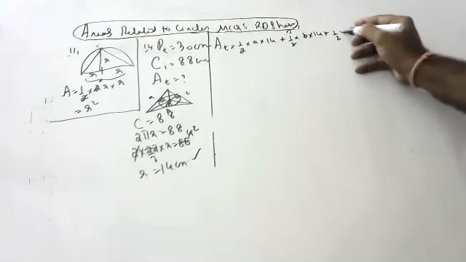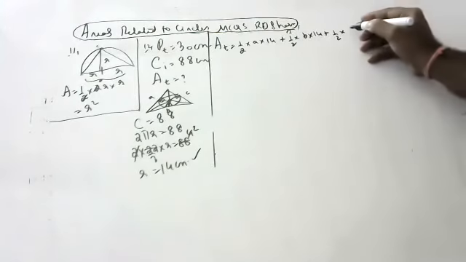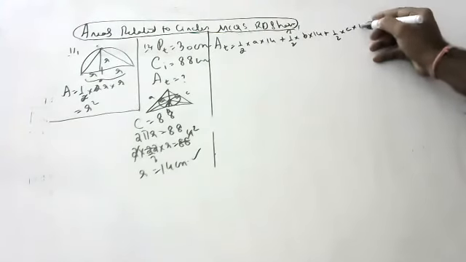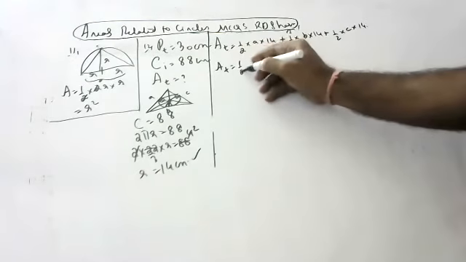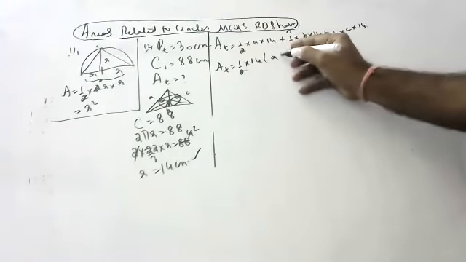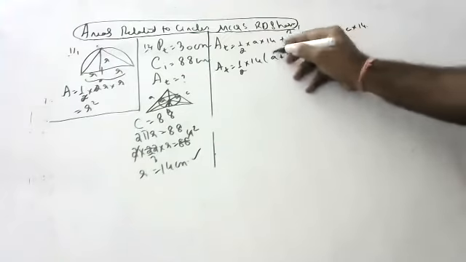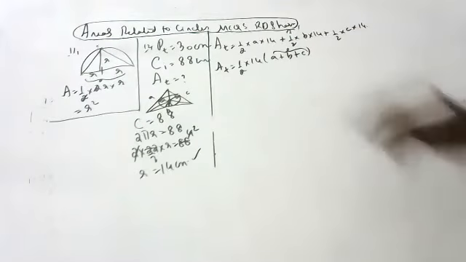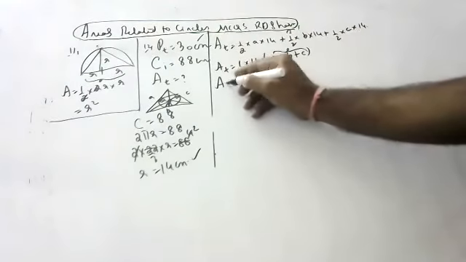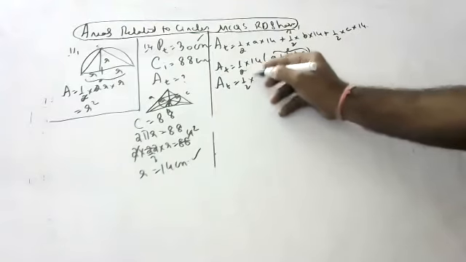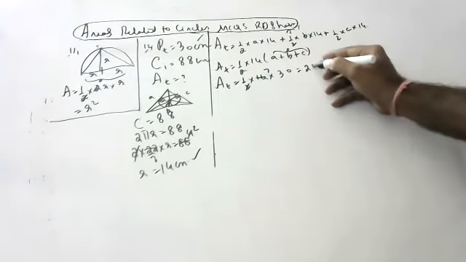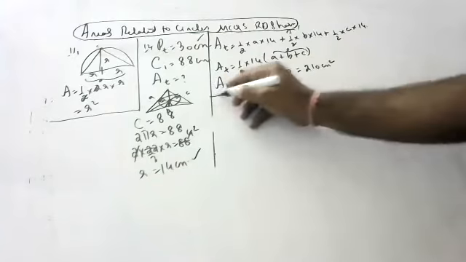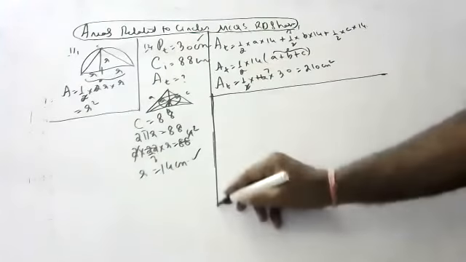Area of the third triangle is half into base C into 14. So area of the triangle is half into 14 into A plus B plus C, taking 14 common. A plus B plus C is 30 centimeters. So area is half into 14 into 30, which is 15 into 210? No: 7 into 30 = 210 centimeters square is the area of the triangle. Like this you should do, children.